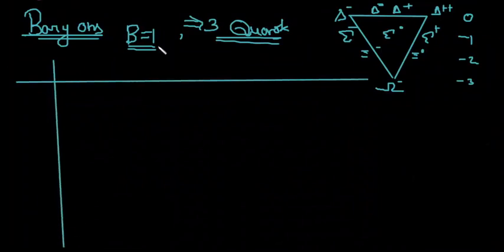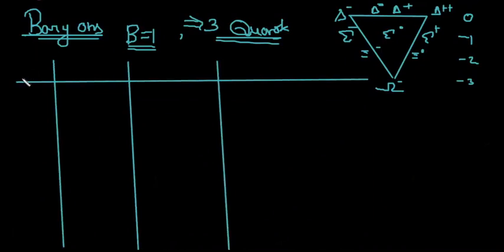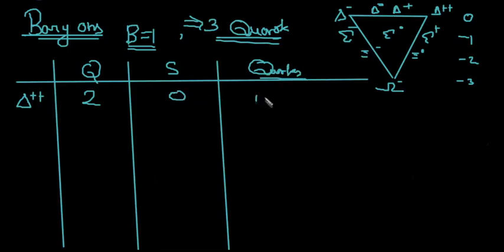Let me quickly draw the table. Here you have delta plus plus. Here Q will be 2, and strangeness is 0. So the quark composition, the quarks involved, will be maximum u. So plus 2 by 3, plus 2 by 3, plus 2 by 3 and plus 2 by 3, so it will come out to be 2. It is simple algebra you have to use.